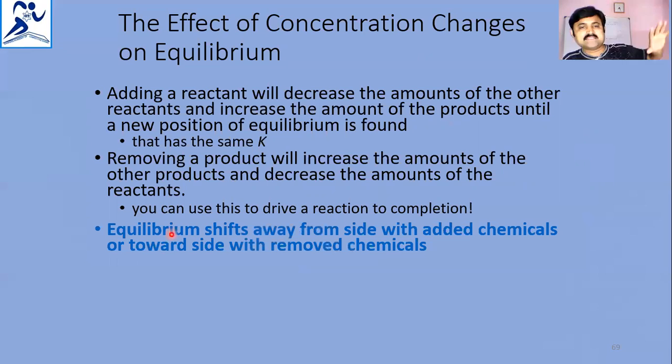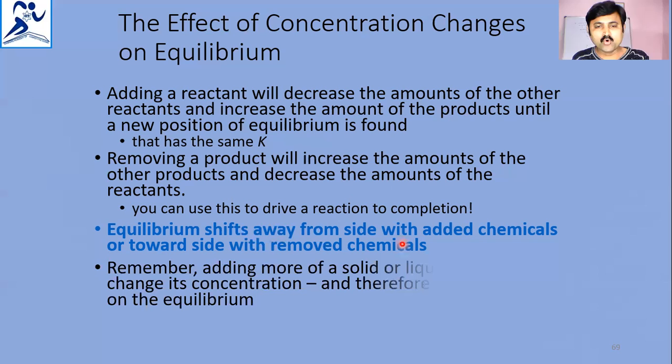If there is any confusion, you can see this blue line: equilibrium shifts away from the side with added chemicals or towards the side with removed chemicals. So when you remove any substance on either side of the chemical reaction, equilibrium moves in that direction only. If you remove substances from the product side, the equilibrium moves towards the product side to reduce the disturbance. Similarly, if you remove substances from the reactant side, equilibrium shifts to the reactant side, which means the reverse direction, to reduce the disturbance.